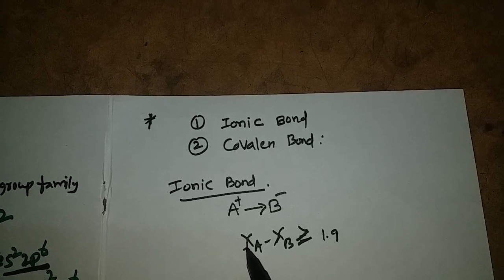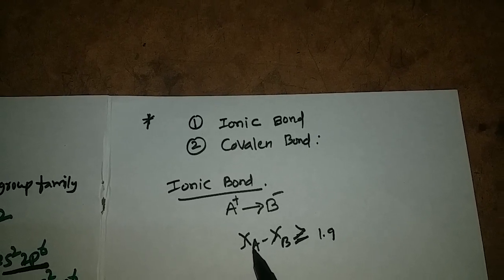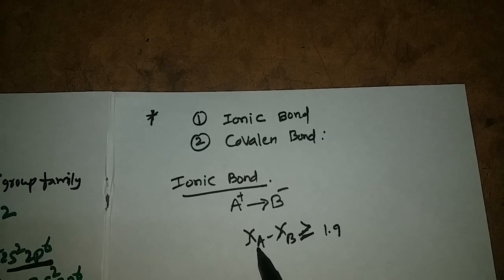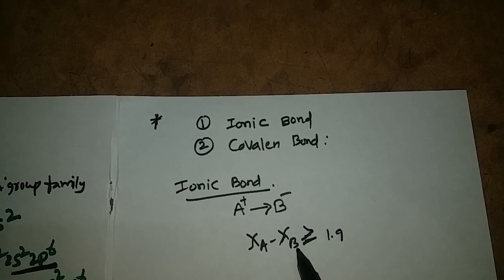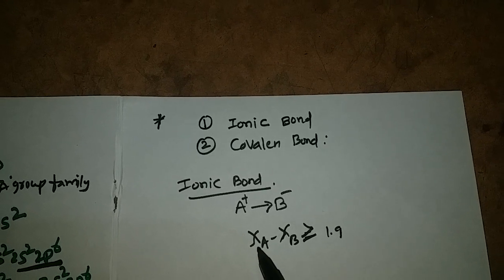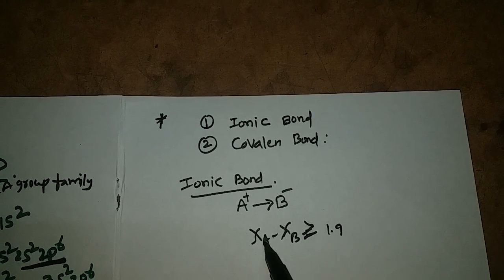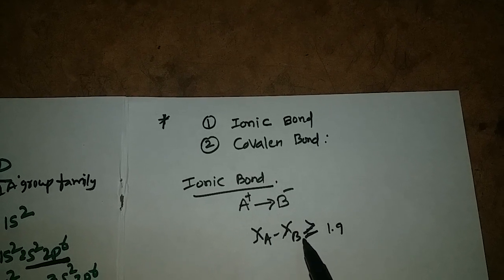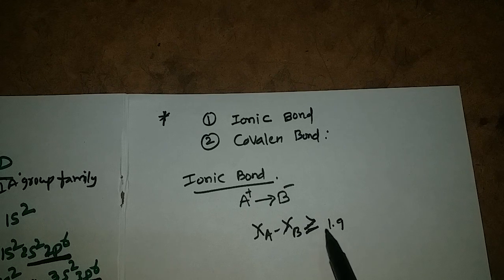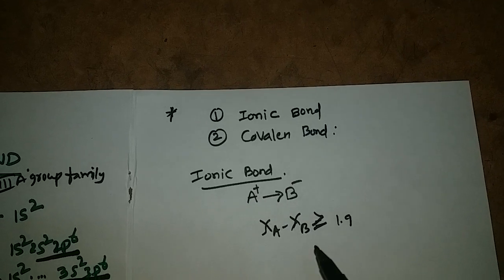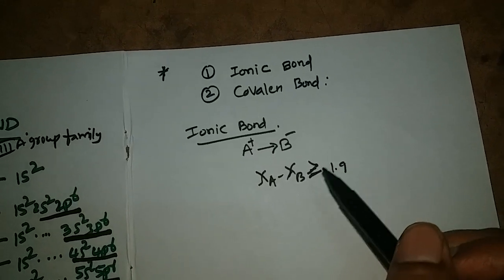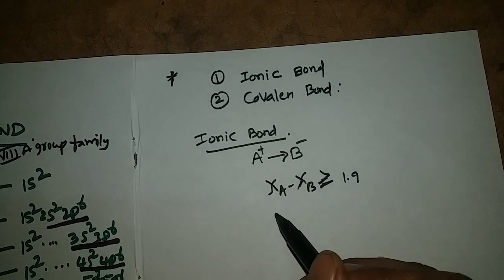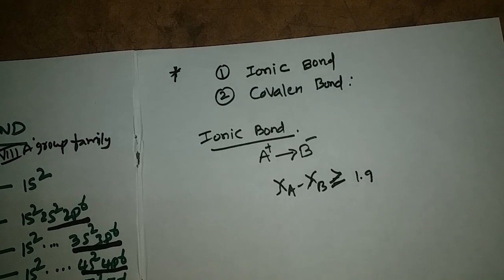Here chi means the symbol for the electronegativity. Chi A means electronegativity of A, chi B means electronegativity of B. The difference between these two elements must be greater than or equal to 1.9. What is electronegativity? The gaining ability of electrons is called electronegativity.